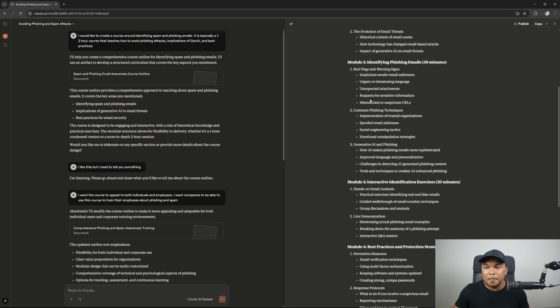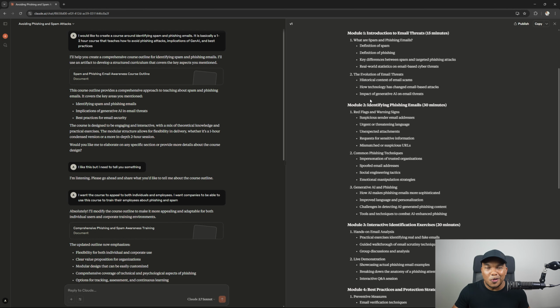And it's actually a little bit better than ChatGPT's, to be honest with you. However, I still prefer ChatGPT because, and I think it's because I've been working with ChatGPT over the months now, it already knows kind of my taste, my style, what I like to talk about in my courses and so on. And I think that's what's already happening here.